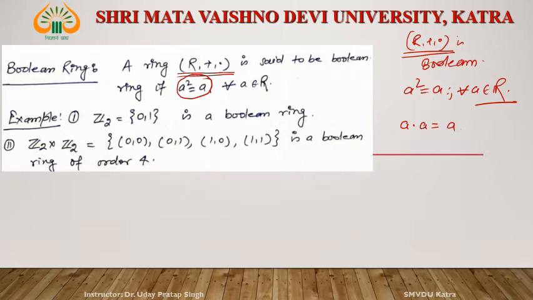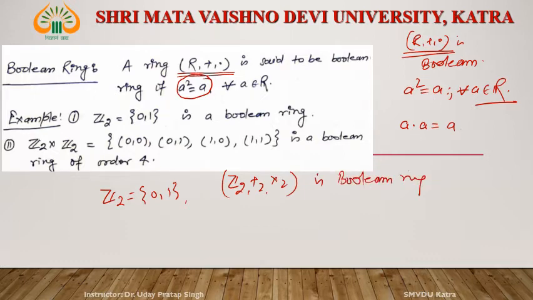For example, consider Z2. What is Z2? 0 and 1. Then Z2, plus, dot is a Boolean ring. Why is it a Boolean ring? Since 0 square is equal to 0 and 1 square is equal to 1. All the elements, meaning these two elements, satisfy this relation. So it is a ring and of course a Boolean ring.